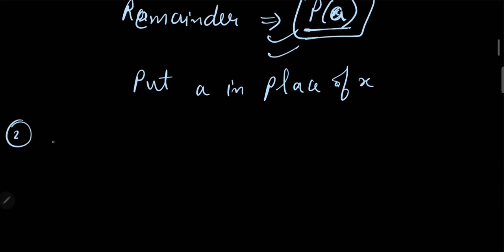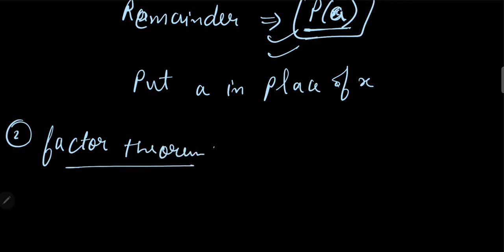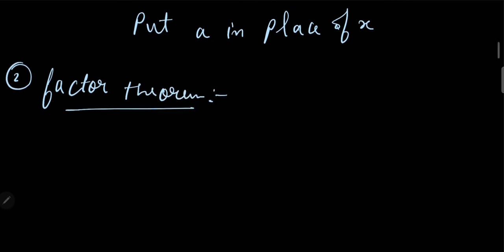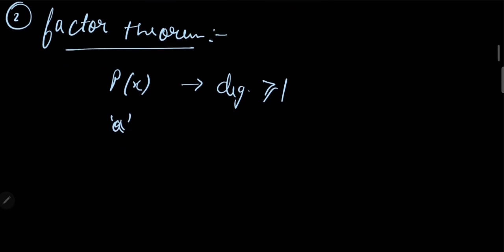Now the second theorem is the factor theorem. The factor theorem is related to the remainder theorem. Let's say we have the same condition that p(x) is a polynomial of degree greater than or equal to 1, and a is any real number such that p(a) is 0.